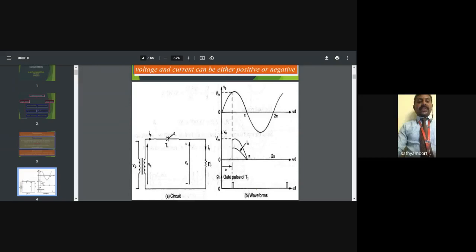Then we see what result we get from the respective circuits.